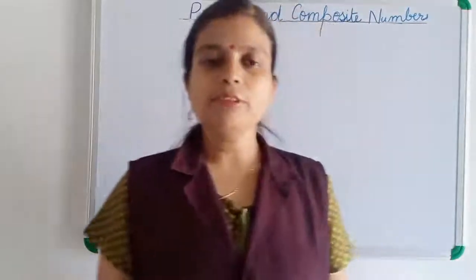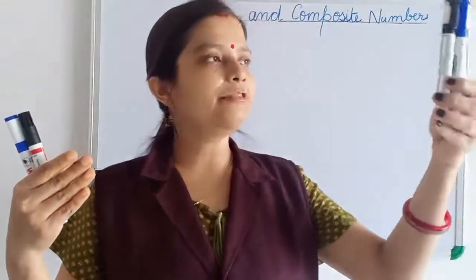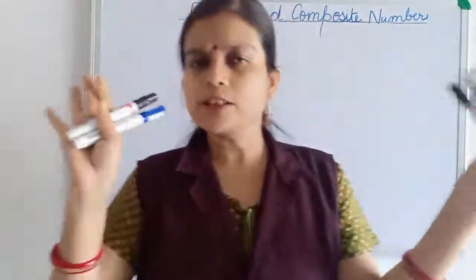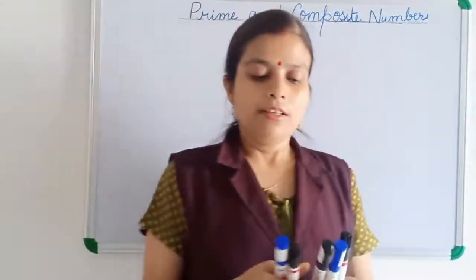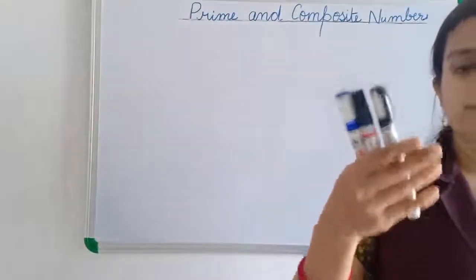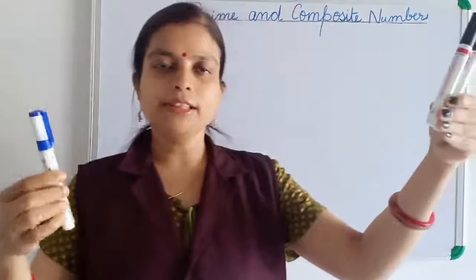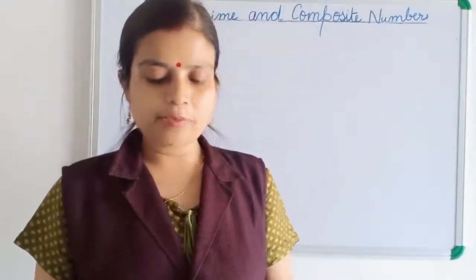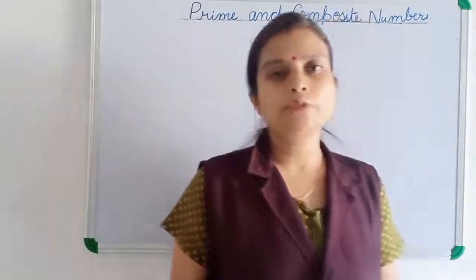But we can't divide this 5 marker into 2 equal groups. On one side you can see in my hand 3 markers and on one side 2 markers. It is not equal distribution. It is unequal distribution. We can't divide 3 similarly into 2 equal groups. So you can see 2 in this hand and 1 in this hand. It is also not equal distribution. So not all numbers can be divided into 2 equal groups.